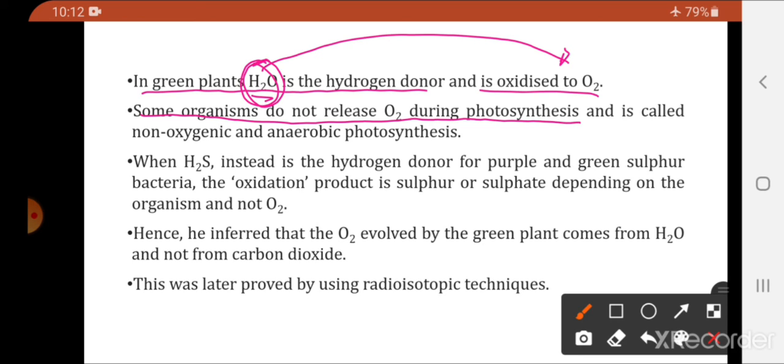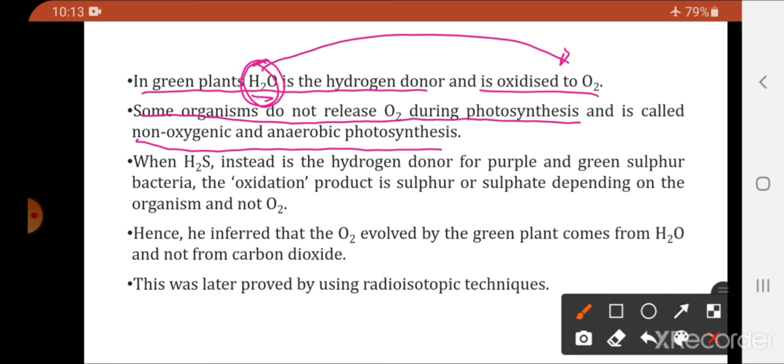Now, there are some organisms which do not release oxygen during photosynthesis. There are certain few organisms which never release oxygen at the time of photosynthesis. So photosynthesis is taking place, but oxygen is not being released. That photosynthesis is called non-oxygenic and anaerobic photosynthesis.